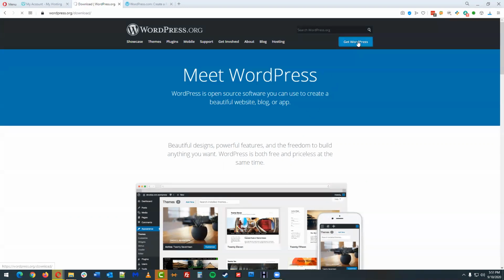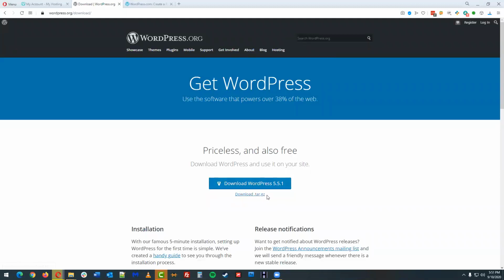Now, in the old days, about 10, 12 plus years ago, you would need to go to WordPress.org and download a copy of WordPress, and you would then have to figure out, well, okay, what do I do with these files? You would have to get a hosting account with some company, upload those files, and create a database. There were a lot of steps in the process, despite the fact that they said it's like a 5-minute process. It typically took much longer than that.